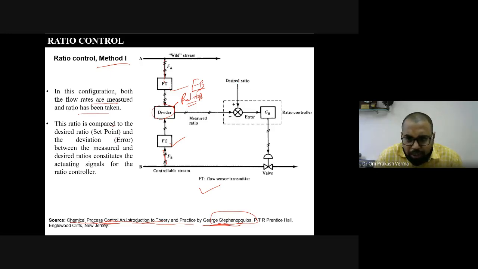and then based on the set point, the desired ratio, we calculate some error, and this error is sent to the ratio controller GR, and then with the help of some actuator or the valve, we are controlling the flow of the controlled stream, right? In this way we use the ratio control, this first methodology.